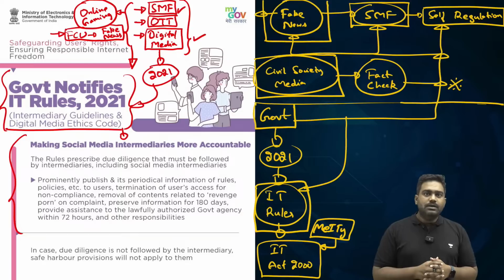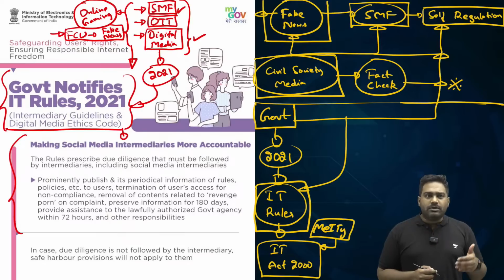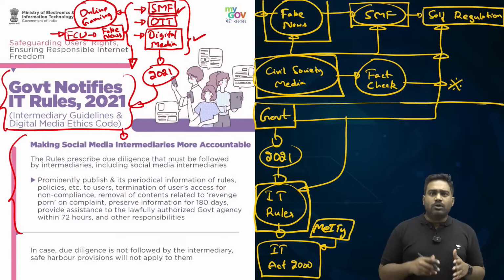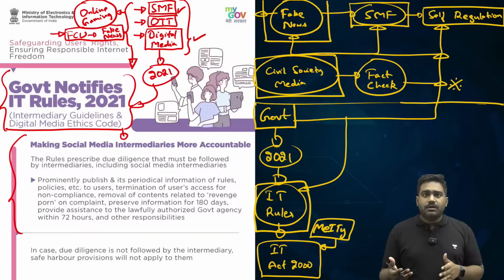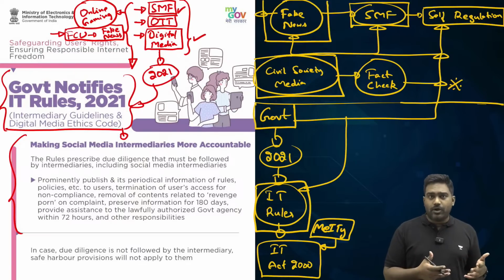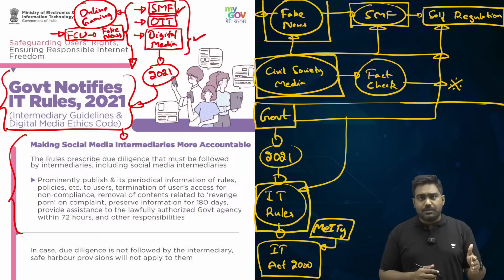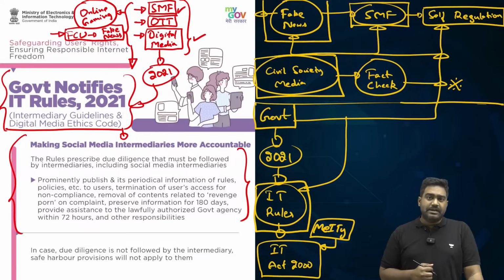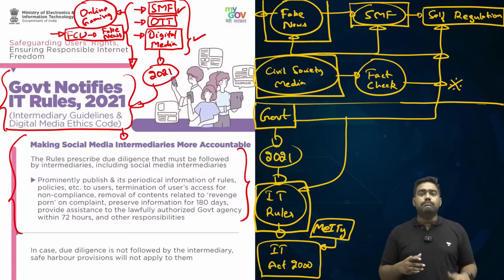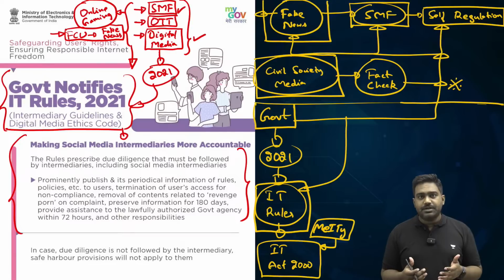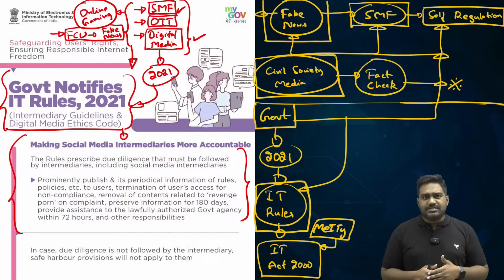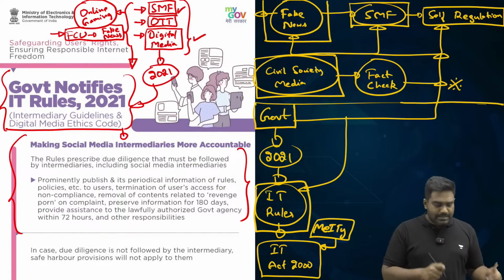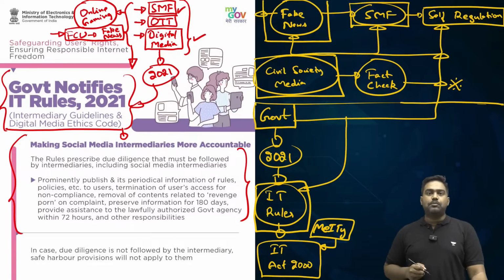But if the government flags any inappropriate content, right, content which promotes graphic violence, content which promotes abuse of women, rape videos, for example, which often circulate on the internet and social media, content which could threaten national security, then those companies will have to take down the content. For major social media intermediaries, which have millions of subscribers, which have a massive reach, which are essentially global companies like Facebook, YouTube, Instagram, etc., more strict regulations were brought in.